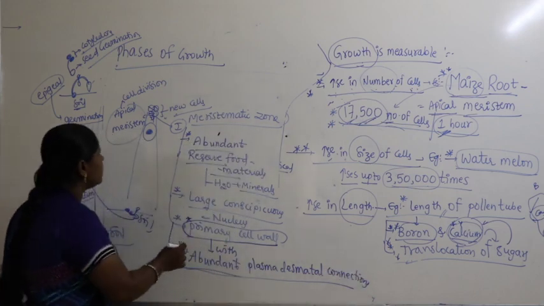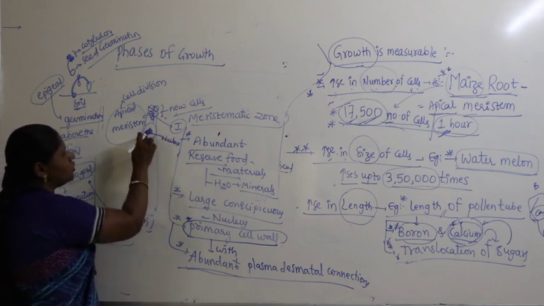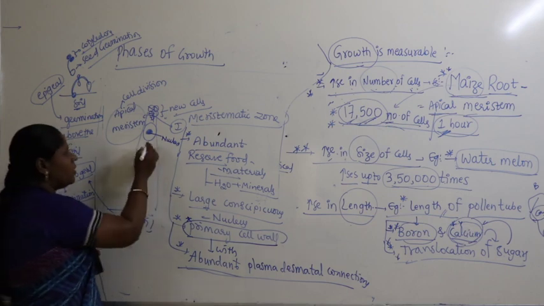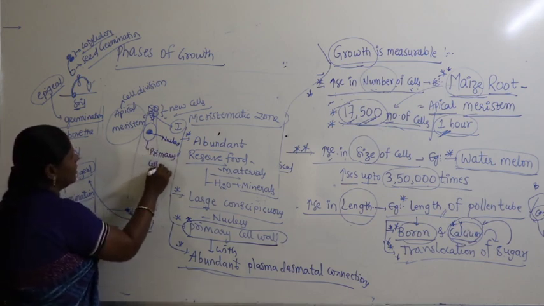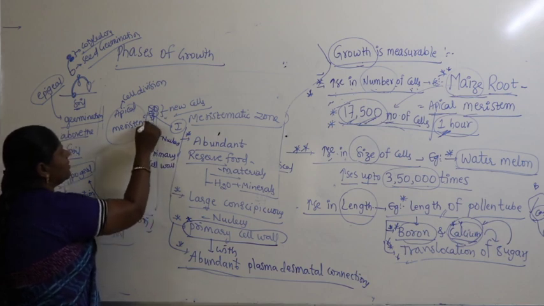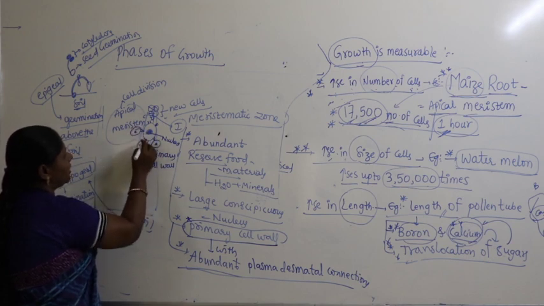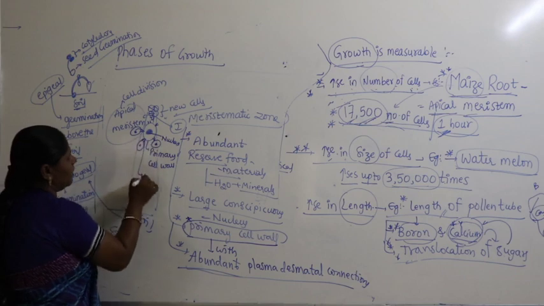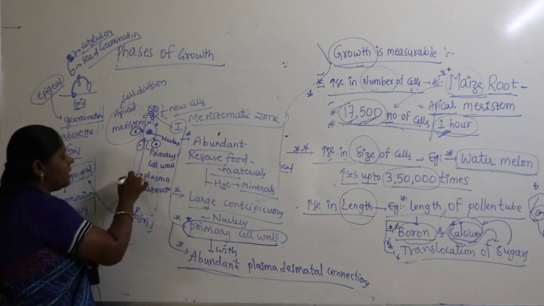What's the meaning of this? Here, what is present? This is called the nucleus. A large nucleus is present. Surrounding this, what is present? It's called the primary cell wall. Now, in this primary cell wall, you find plasmodesmatal connections. This is connected with a neighbor cell. This is connected with a neighbor cell. The connections are called what? Plasmodesmata. The connection between two cells is called what?